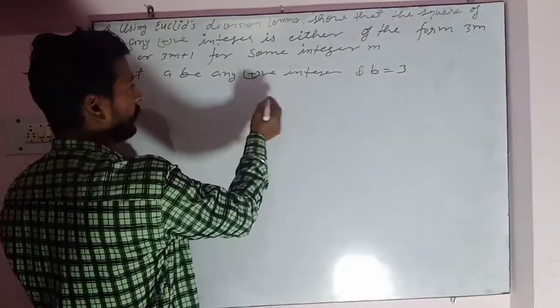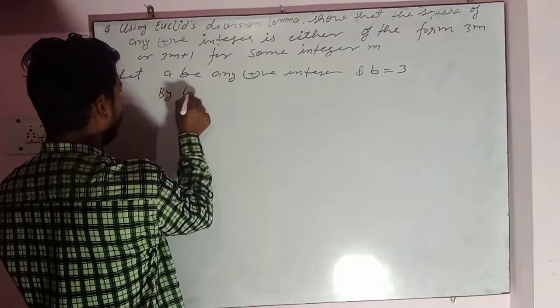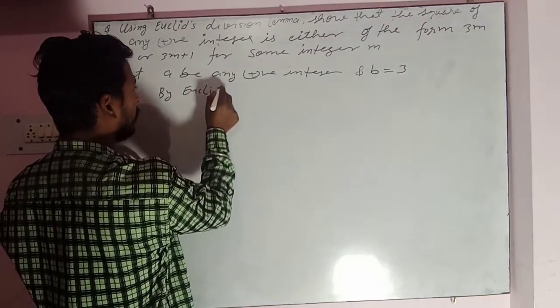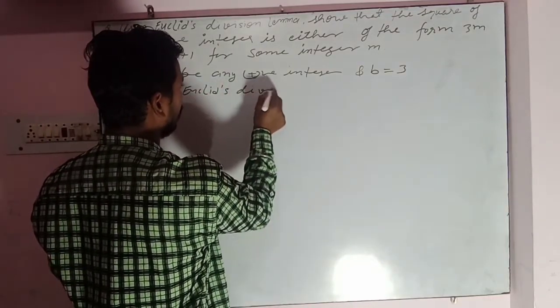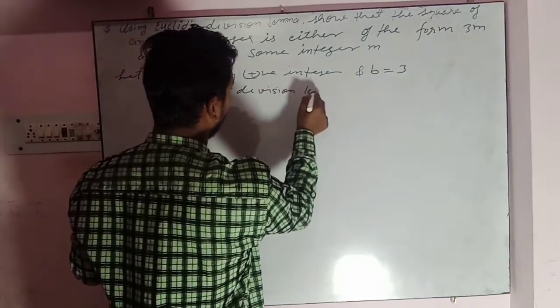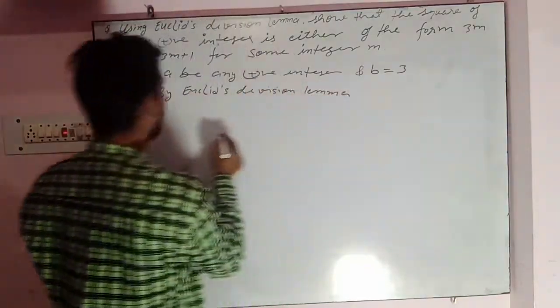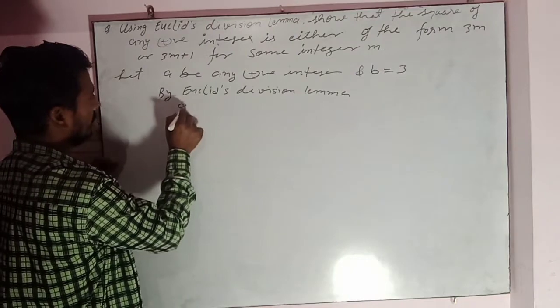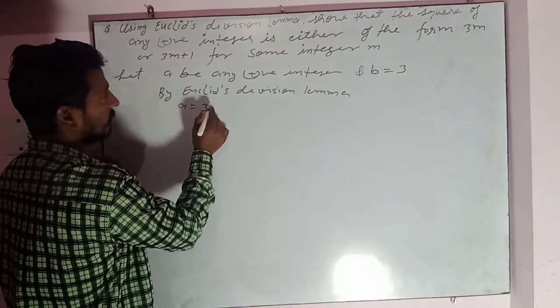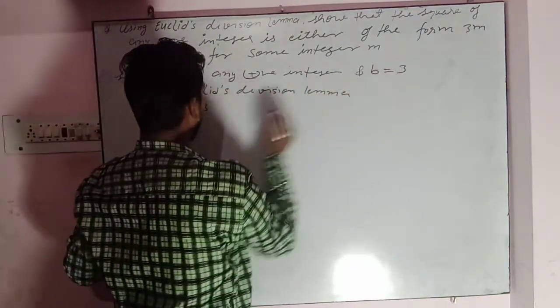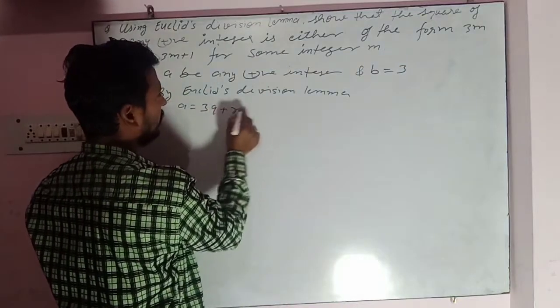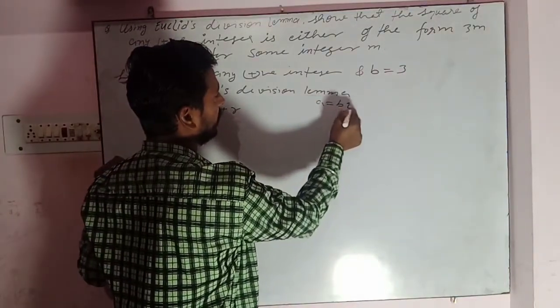Then by Euclid's division lemma, we can write that a is equal to 3q plus r. Actually a is equal to bq plus r.